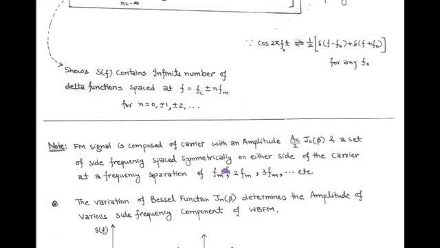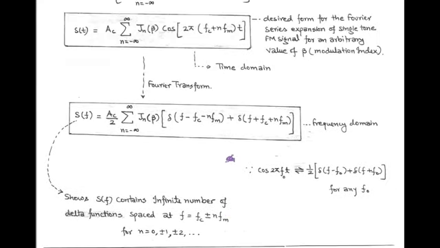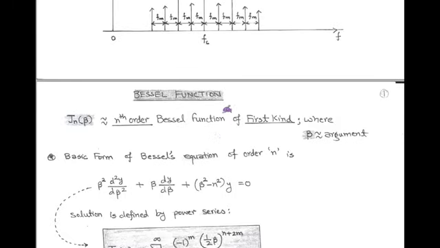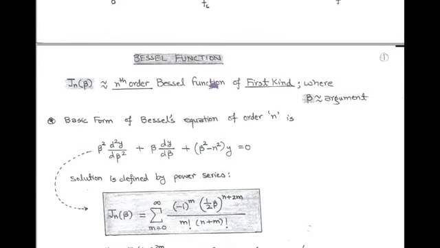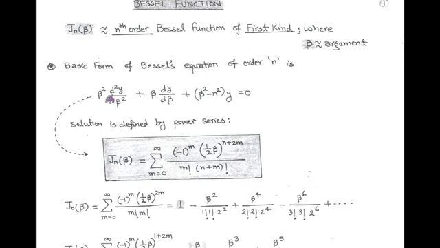Now we discuss more information about Bessel function. In higher mathematics, the nth order Bessel function is denoted by Jn(beta) and it is of the first kind. Here beta is the argument of the Bessel function. This Bessel function is obtained from the solution of Bessel equation of order n. So the nth order Bessel equation is given as beta square d square y upon d beta square plus beta dy upon d beta plus (beta square minus n square) y equals 0.